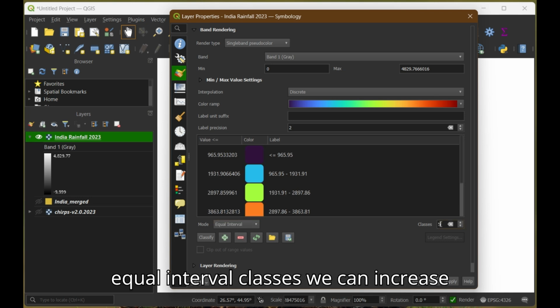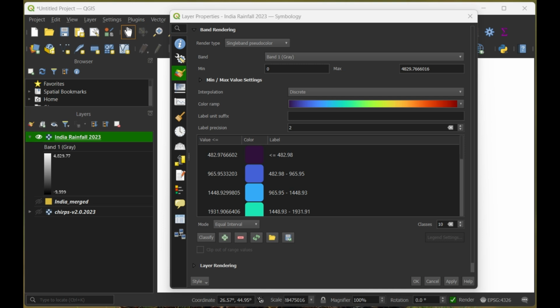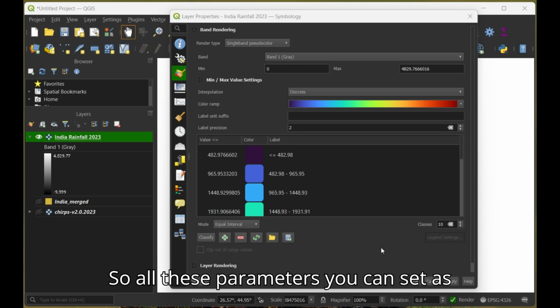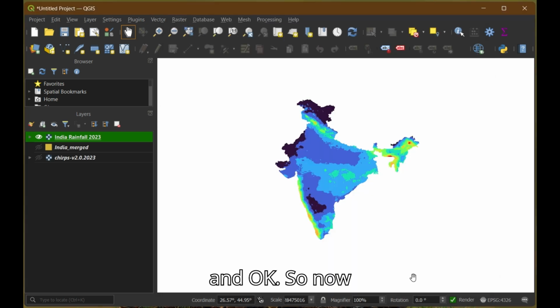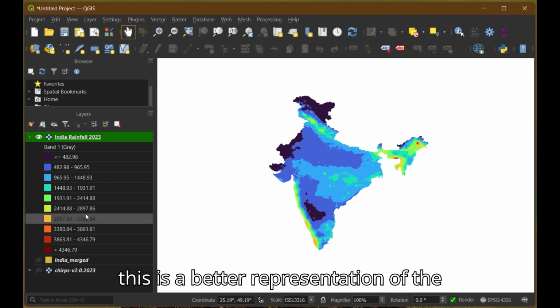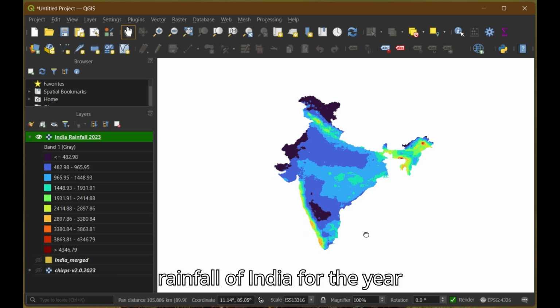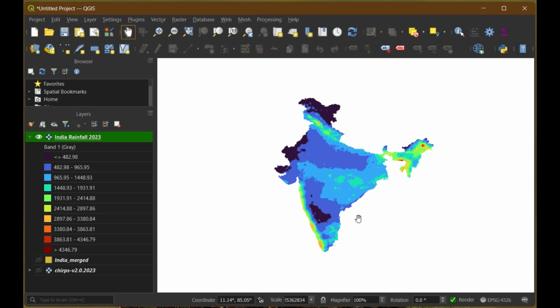Equal interval classes we can increase here. So all these parameters you can set as per your requirement. Then apply and OK. So now this is a better representation of the rainfall of India for the year 2023.